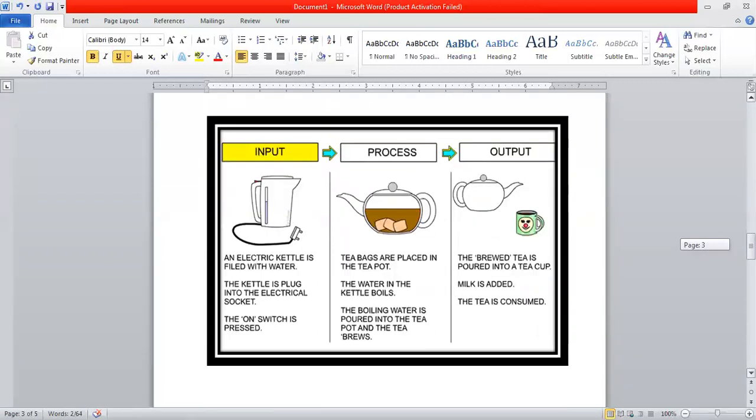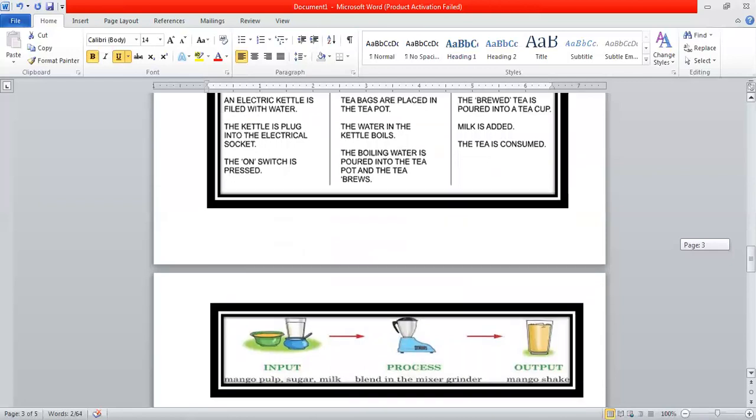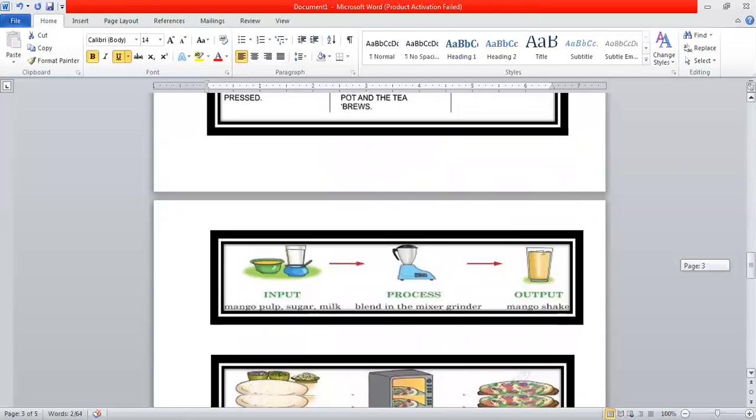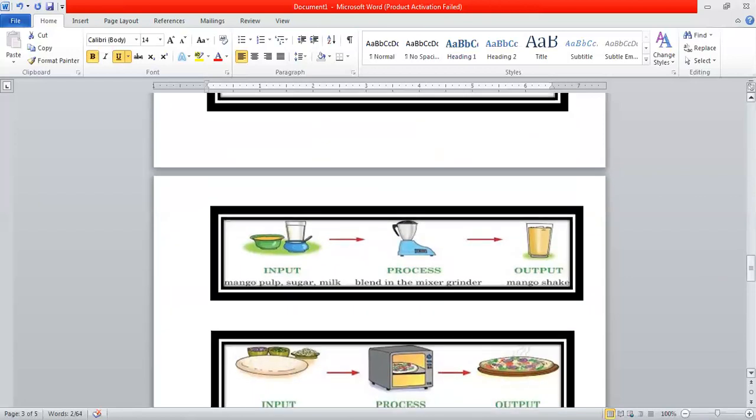Let us take one more example, that is preparing a mango shake. I hope a mango shake is loved by all my students. I hope you all love mango shake or pizza. Let us learn how we make a mango shake with the IPO cycle. I means input. What is the input over here? मतलब हम क्या डालेंगे? हम डालेंगे mango pulp, sugar and milk.